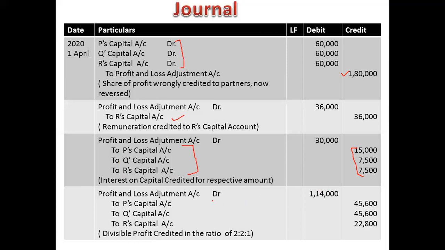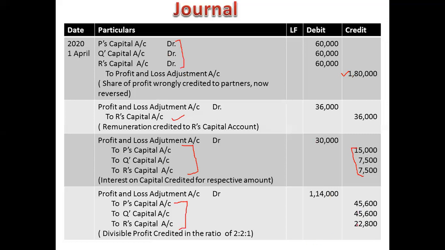And at last, we get the divisible profit. How does this divisible profit come? When you prepare the account, there are three entries. On the credit side of the adjustment account, 1,80,000 comes. On the debit side, 36,000. On the debit side, 30,000. After that, the divisible profit comes when you prepare the account by posting into the profit and loss adjustment account. This profit will again be transferred to the partners' accounts in the profit sharing ratio.